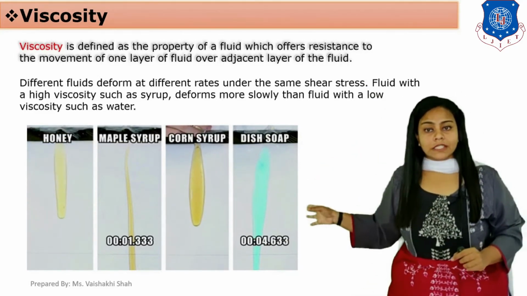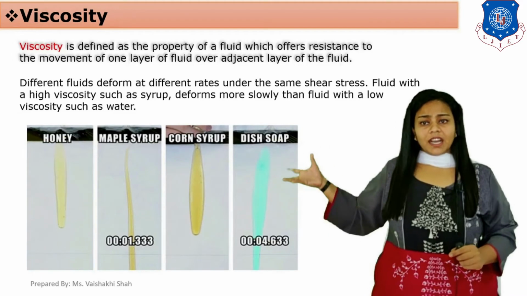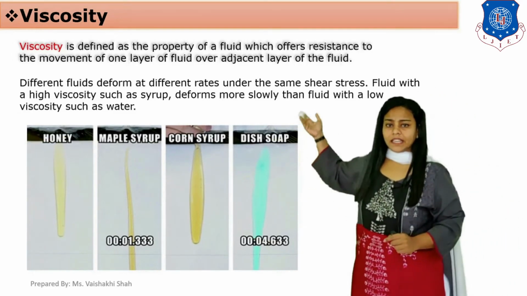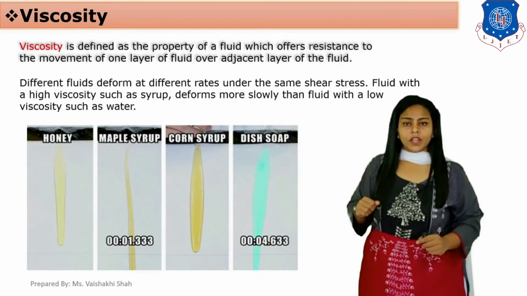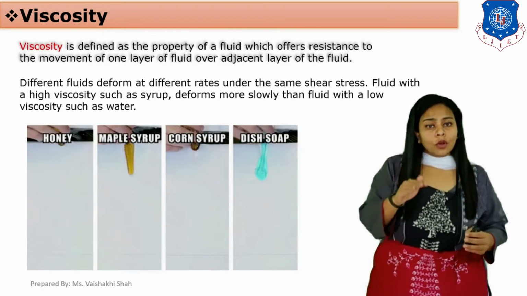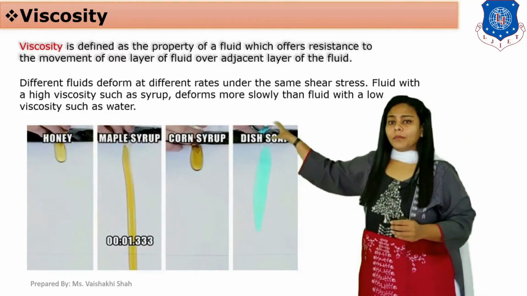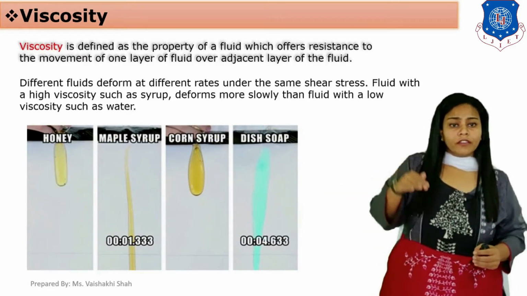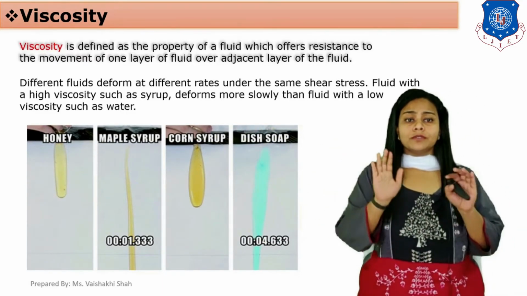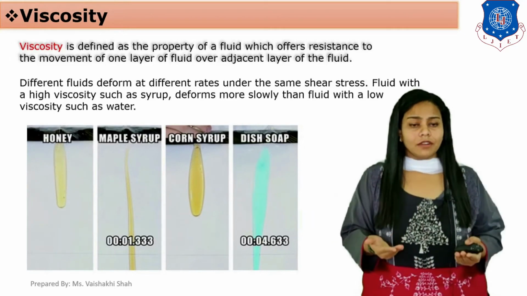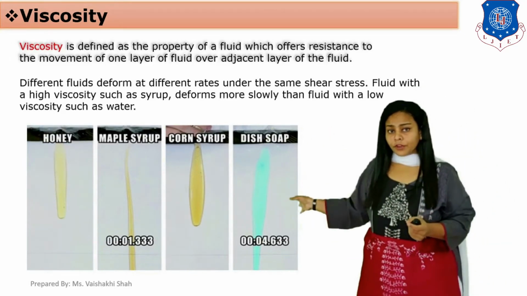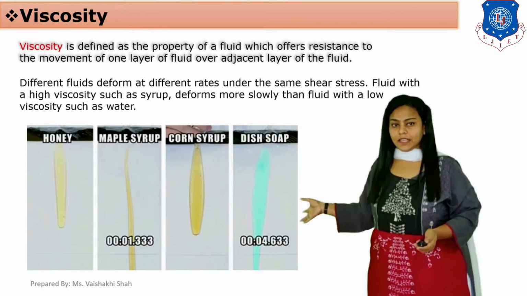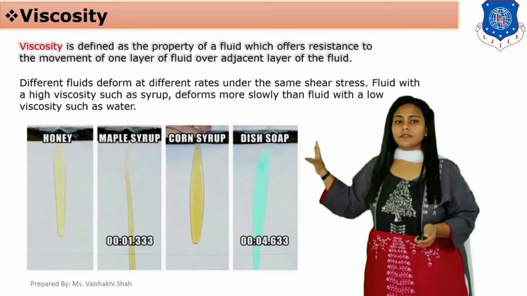A fluid with a high viscosity like honey or corn syrup deforms more slowly than dish soap, maple syrup or water. So this term is called viscosity.